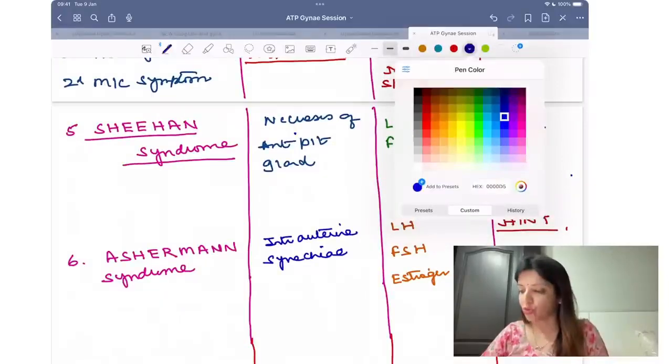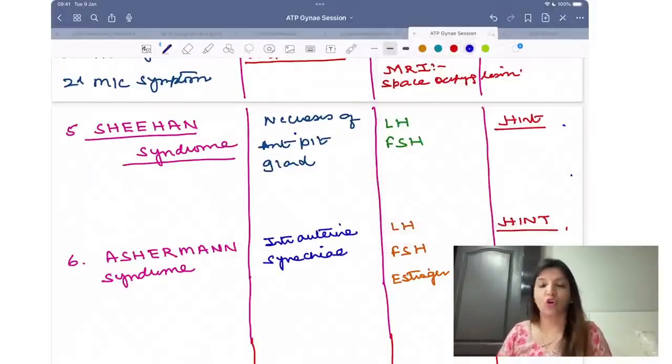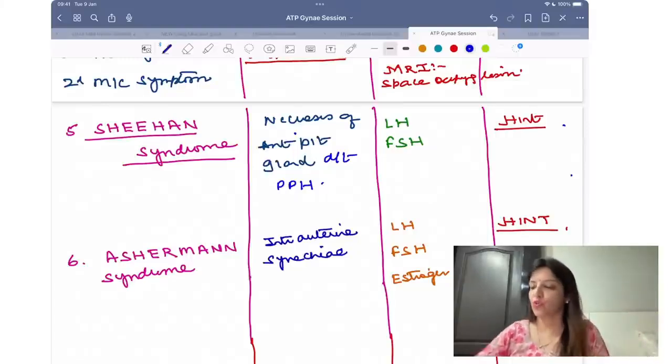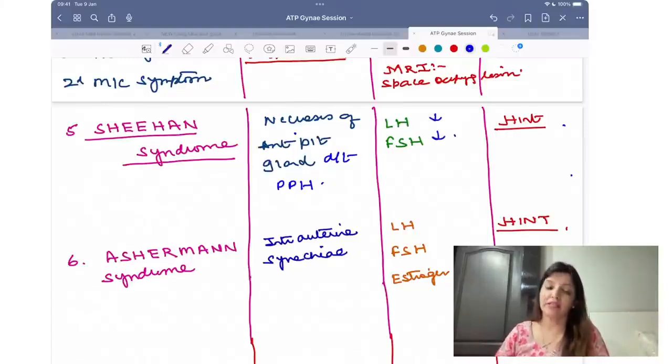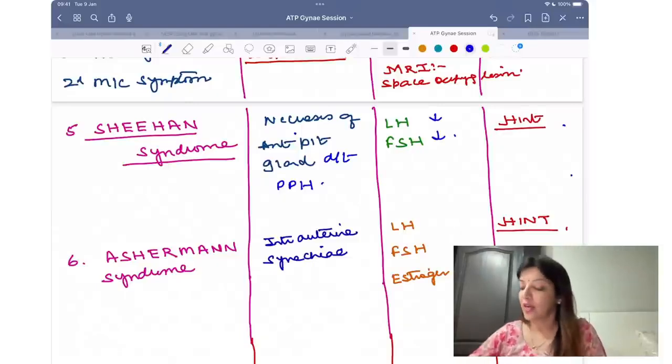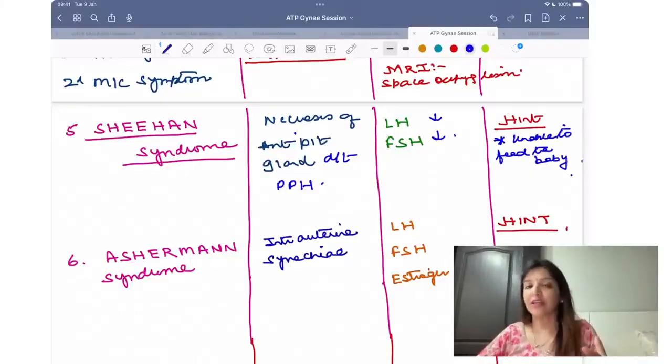Coming to Sheehan syndrome. In Sheehan syndrome, what is there? There is necrosis of the anterior pituitary gland due to PPH. Again, because the problem is in pituitary, LH, FSH levels will be decreased. How am I going to come to a conclusion that there is Sheehan syndrome? Because your question is going to say that patient ने deliver किया but she was unable to feed the baby, right?